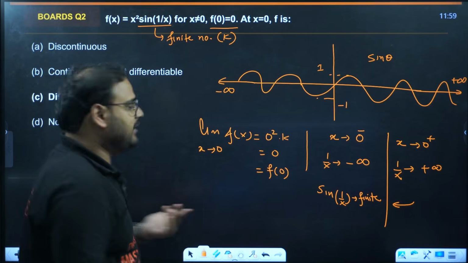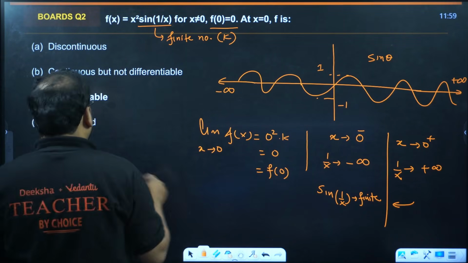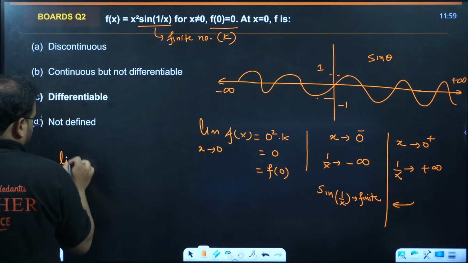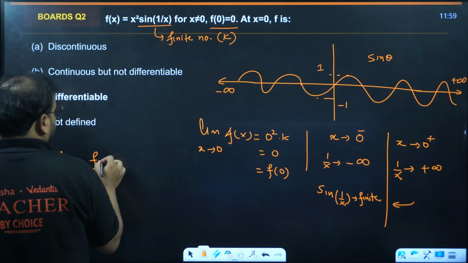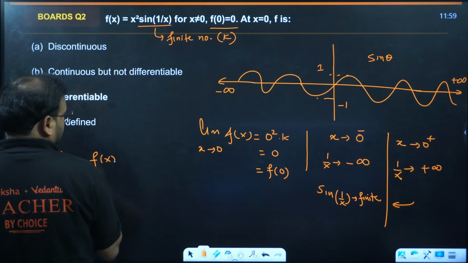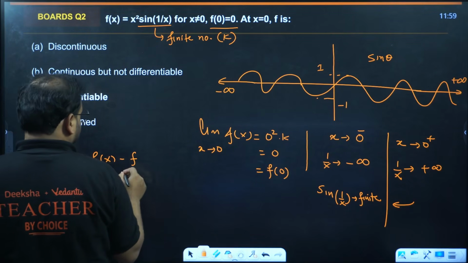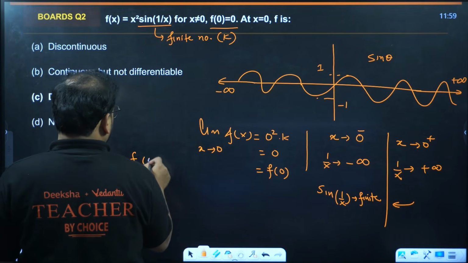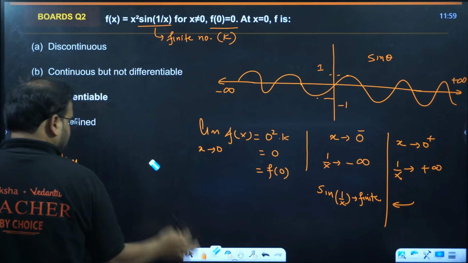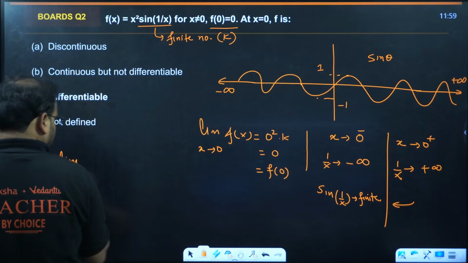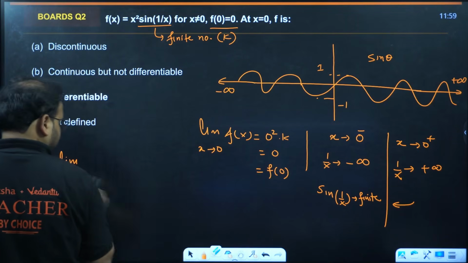What about differentiability? For differentiability, we'll have to write the first principle. Limit x tends to 0, f of x minus f of 0. Okay, I can write it better. I'll write directly in terms of h.